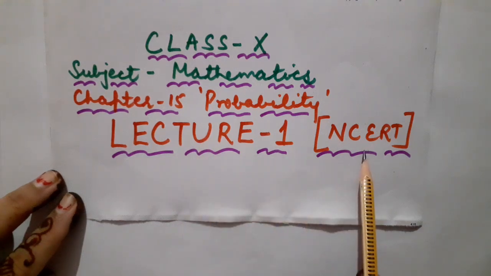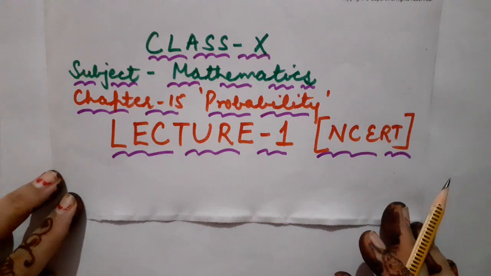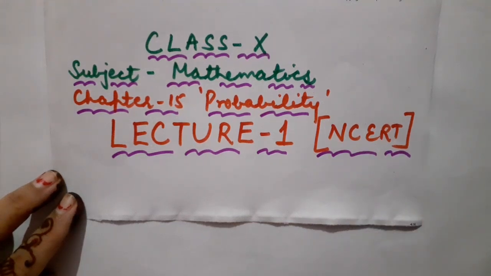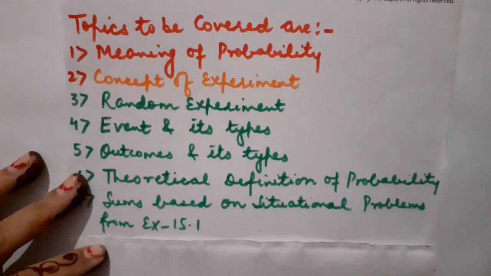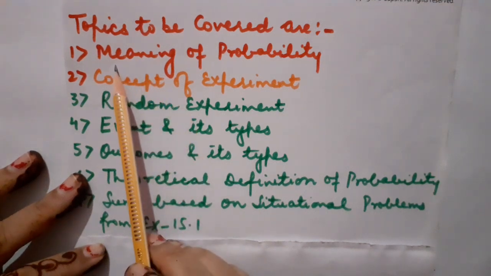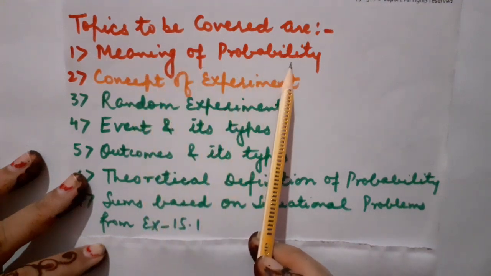And children, the content I am going to cover is from your textbook, that is NCERT. Children, I am going to finish this chapter in a total of 6 lectures including the summary lecture. Okay? So children, the topics which I am going to cover in today's lecture number 1 of chapter number 15, probability, they are: number 1, I will make you understand the meaning of probability.